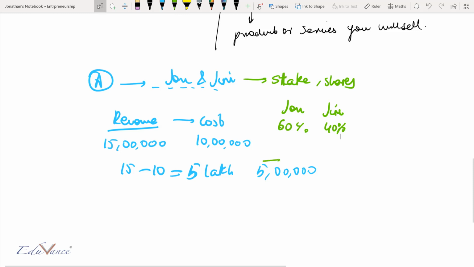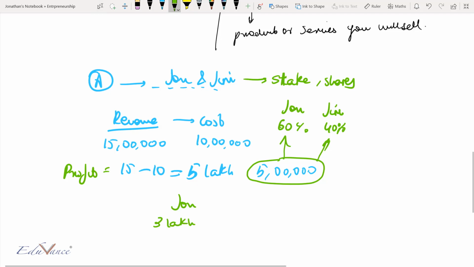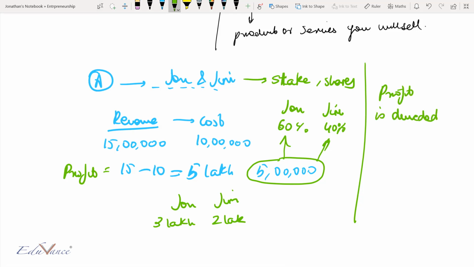So now this profit that we saw, which is equal to 15 minus 10, which is 5 lakhs, is divided in this ratio. So John will get 3 lakh rupees, which is 60% of 5 lakhs, and Jim, can you guess, will get 2 lakh rupees. So at the end, profit is divided between the owners of the company.